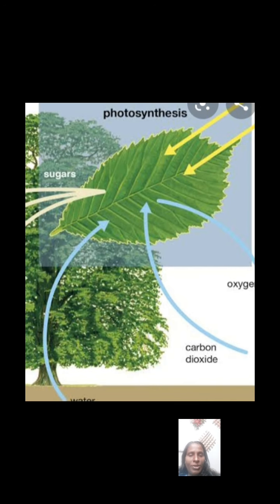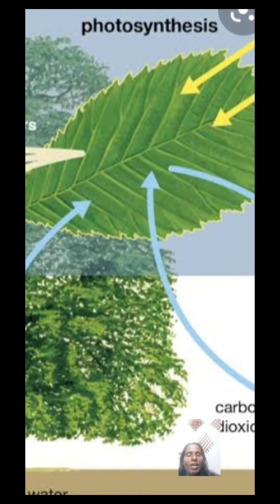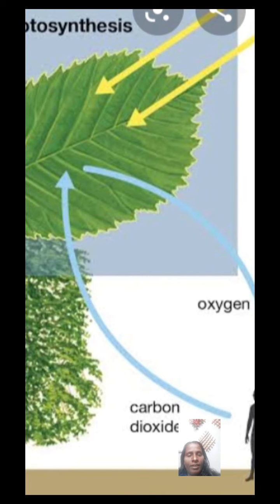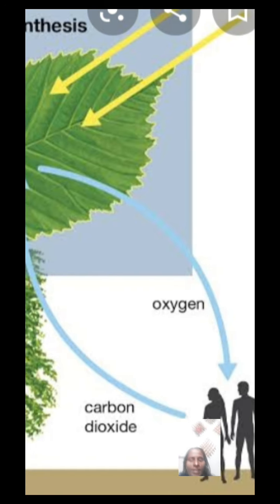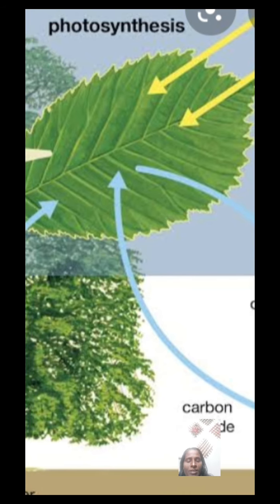So next, now we studied that oxygen and carbon dioxide are released in and out of the green leaf, meaning the photosynthesis process takes place inside the chlorophyll of the green leaf. Sunlight is used for photosynthesis, and oxygen is released outside.